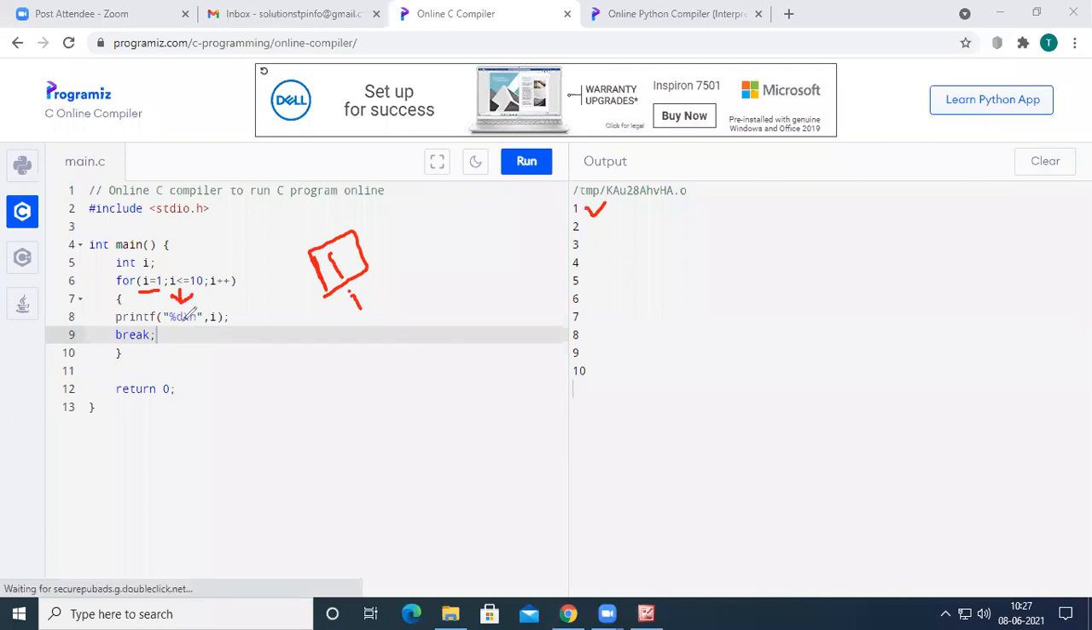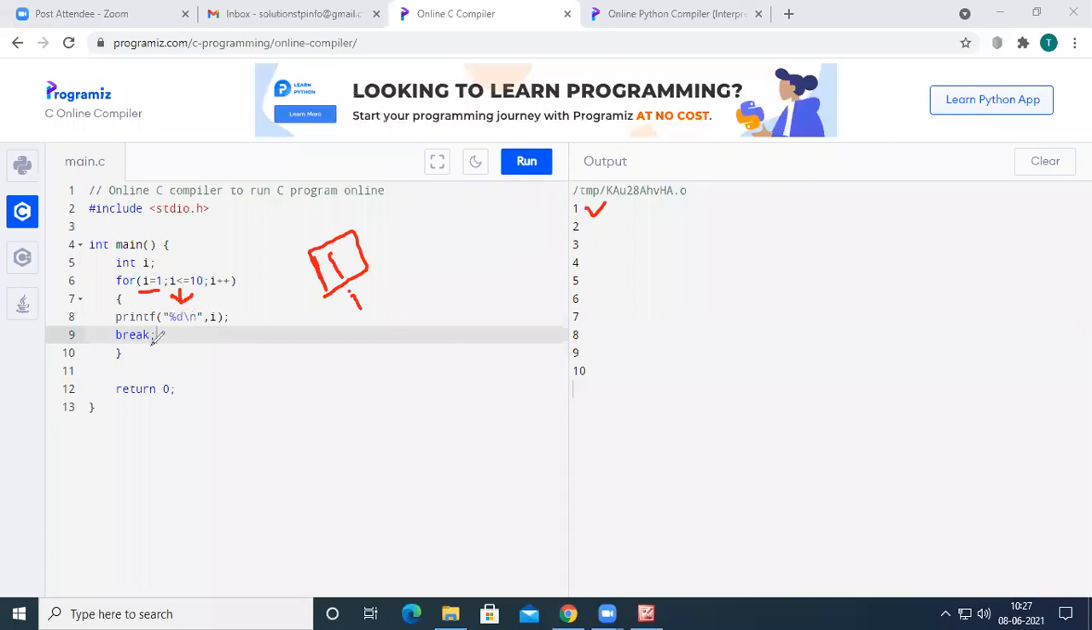After printing 1, the remaining body has the break statement. Whenever the break statement is run by the compiler, it just brings control out of the loop. So when we execute this program, we will get 1 as an output. You can see here, we run the code, and we got only 1 as an output. Even though we wrote the iteration from 1 to 10, because the break statement was executed, we only got 1 as an output.